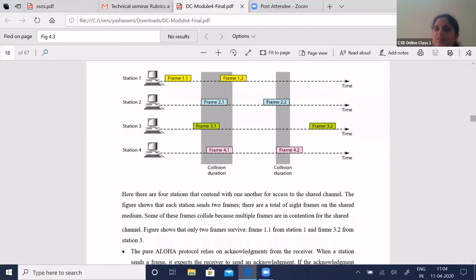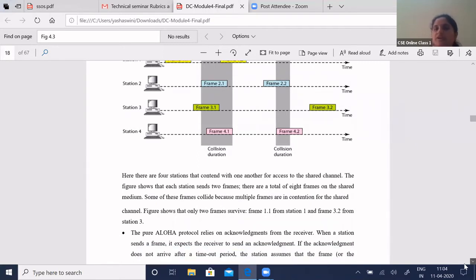So the next step is how we should avoid the collision, or how you will have acknowledgement. In pure Aloha, it basically depends upon the acknowledgement that you receive from the destination end. Based upon that, the sender comes to know that only 1.1 and 3.2 have reached the destination.